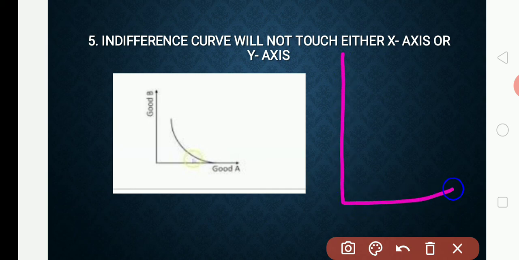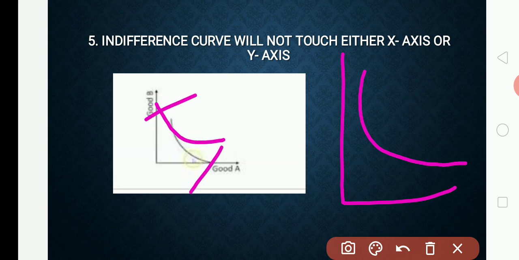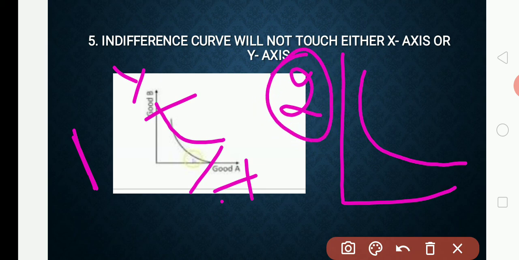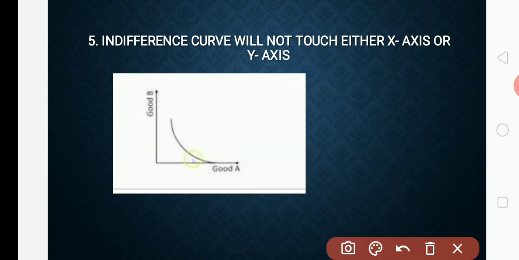It must slope downward from left to right, but it should not touch the axes, because an axis represents only one commodity. But according to the indifference curve, two commodities must be consumed by the consumer. In this diagram only one commodity is represented. It cannot be possible in an indifference curve.